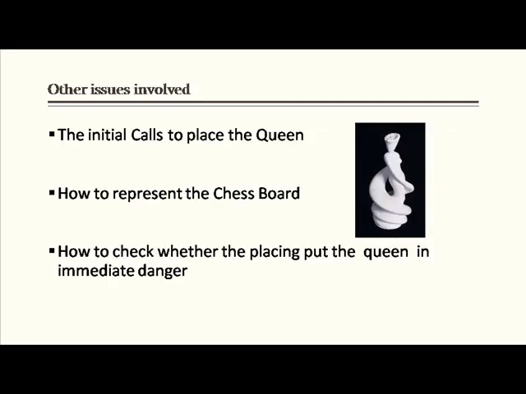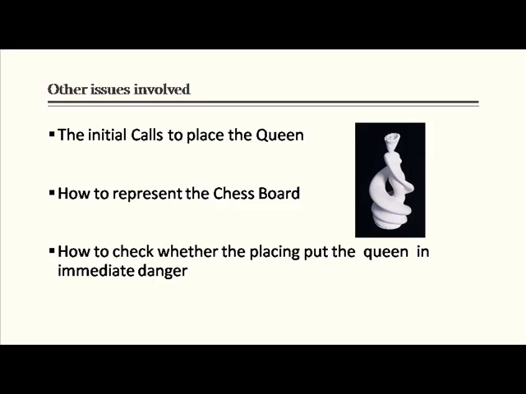But there are several other issues that crop up while solving these problems. The other issues are initial calls to place the queen, how to represent the chessboard, how to check whether the placing is correct, whether the placing puts the queen in immediate danger, etc. This issue shows the complexity, generalization, clarity of the knowledge required in solving artificial intelligence problems.